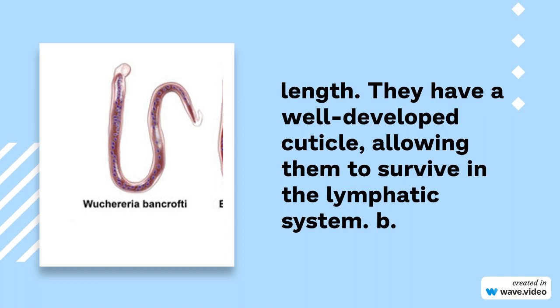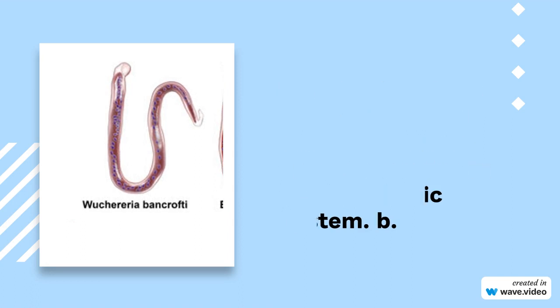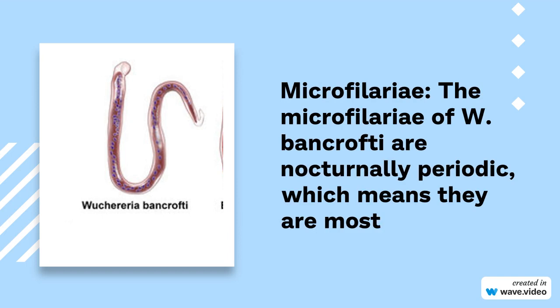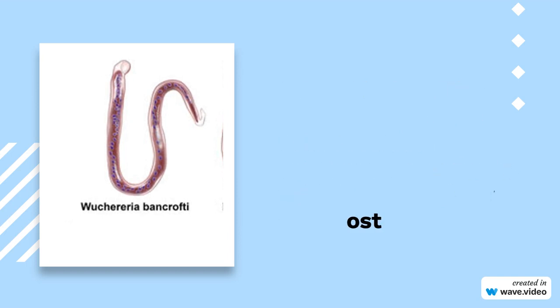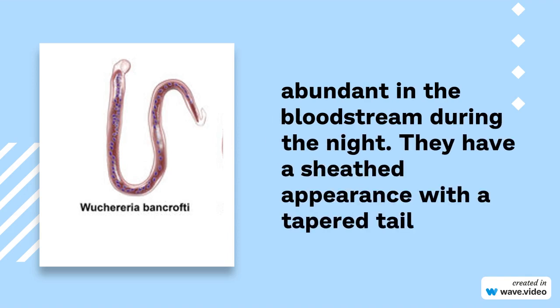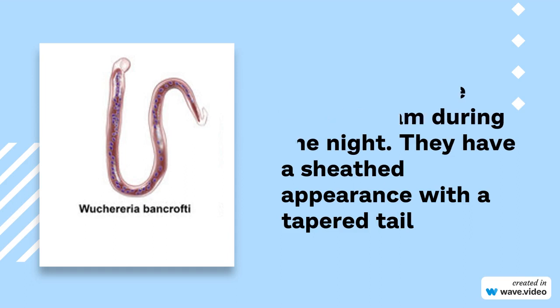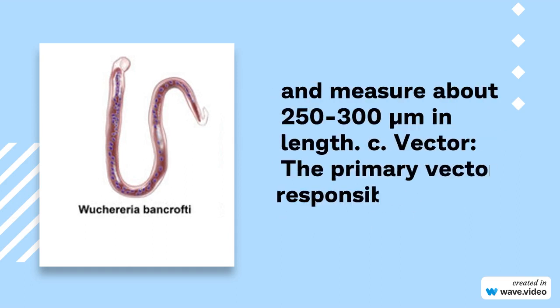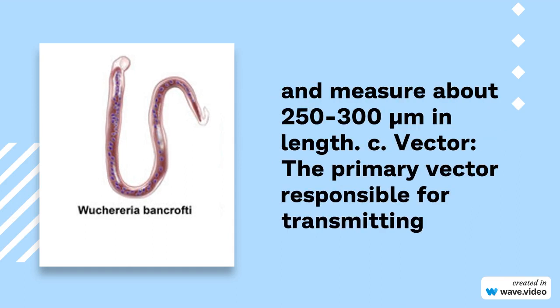They have a well-developed cuticle, allowing them to survive in the lymphatic system. B. Microfilariae. The microfilariae of W. bancrofti are nocturnally periodic, which means they are most abundant in the bloodstream during the night. They have a sheathed appearance with a tapered tail and measure about 250 to 300 µm in length.